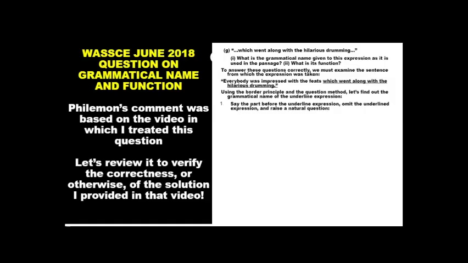Number one, the first thing you need to do is to say the part of the sentence that comes before the underlined expression. Omit the underlined expression and then raise a natural question. A question will naturally arise when you do this.